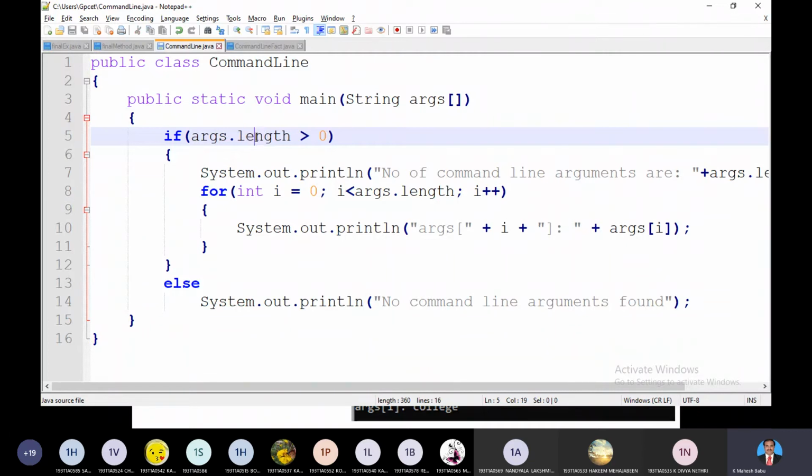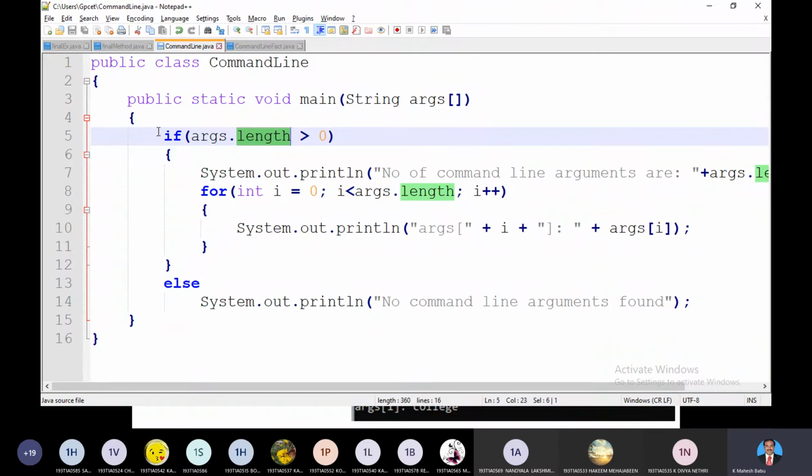Length returns the number of elements in the array. So array name dot length will give you the size of the array.